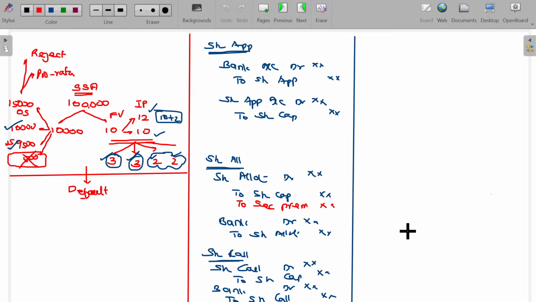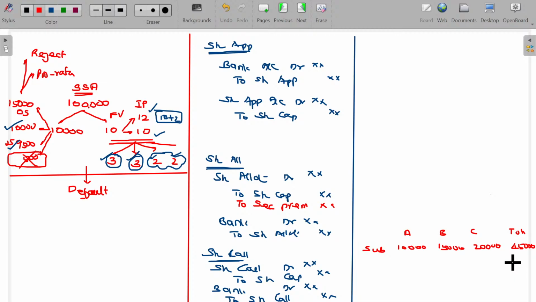Company collected applications received being 10,000, 15,000, 20,000. Total 45,000. Is that okay?